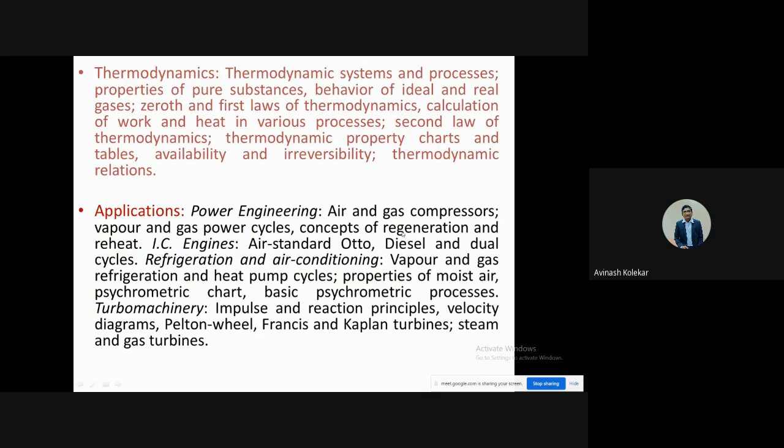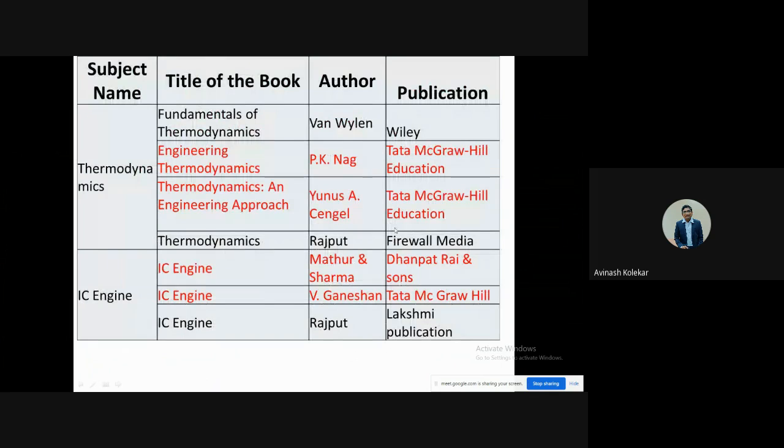But one thing I forgot to mention is the names of the books. When you are preparing for the GATE examinations, I recommend, at least for thermal subjects, going for thermodynamics. There are two major books that you should refer to: P.K. Nag and Yunus Cengel. In these two books you will get your concepts clear, and you will have a better understanding of thermodynamics.